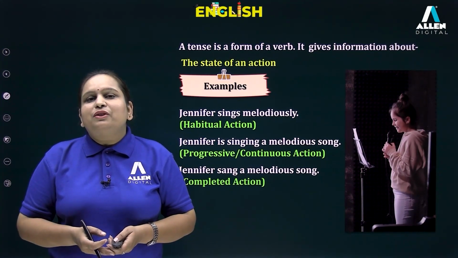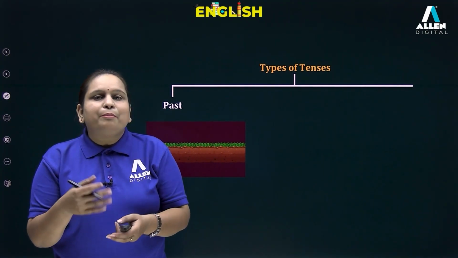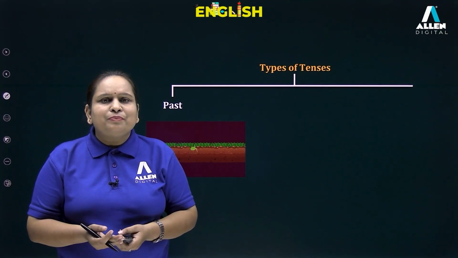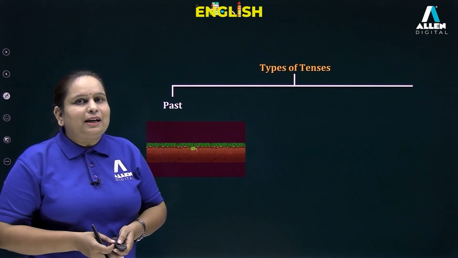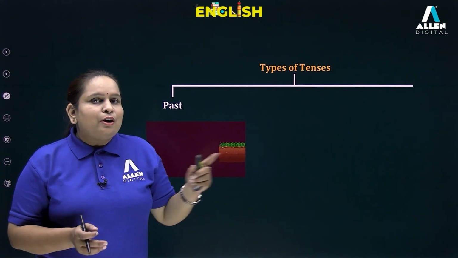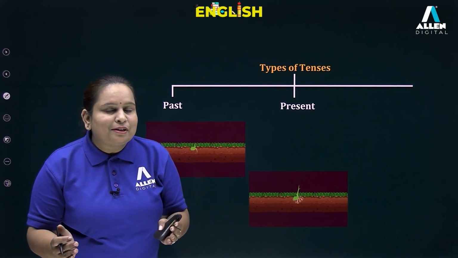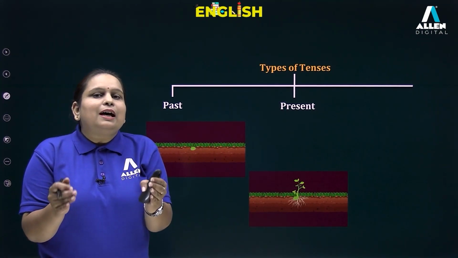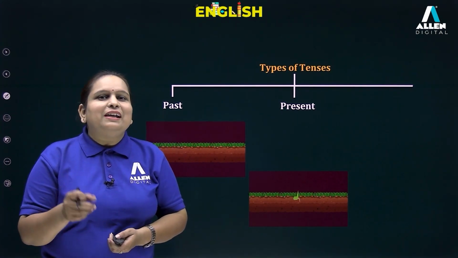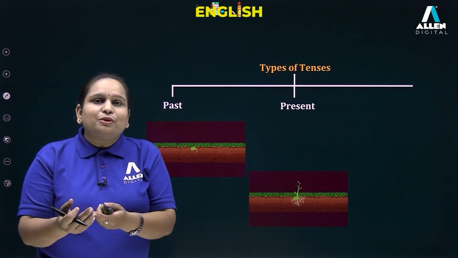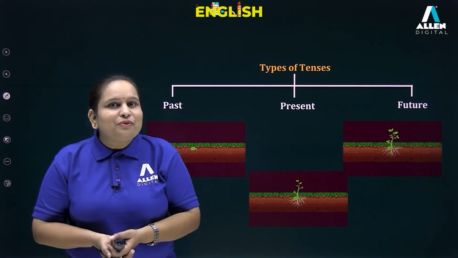Let us now proceed with the various types of tenses. So you know this very well, past, present and future. Now what is past? Just imagine one month back, you planted some sapling or some plant. So that was the past of that sapling. At present, it has turned into a plant. It has grown up a little. So this time is its present. Then what about future? Well, you'll come to know that there are some flowers on your plant. So that will be the future of it.